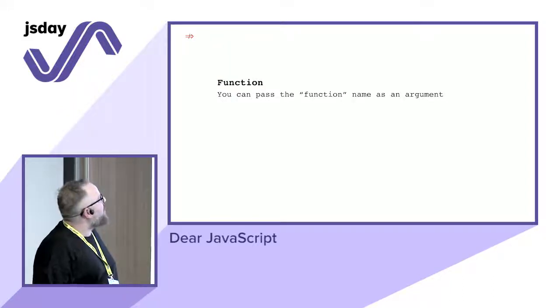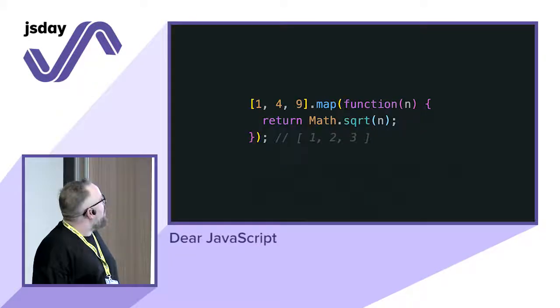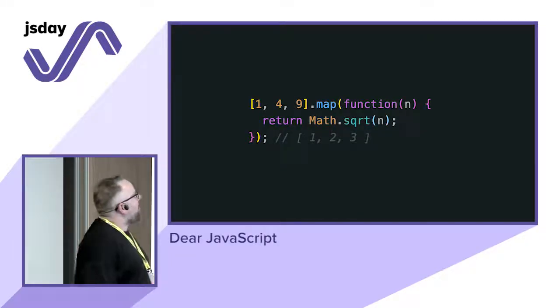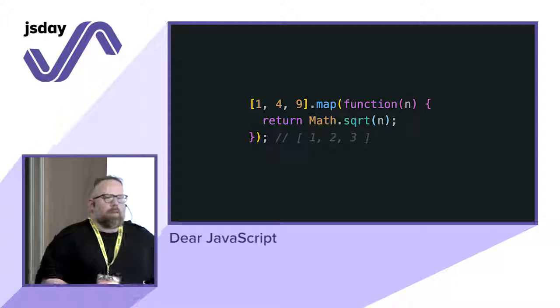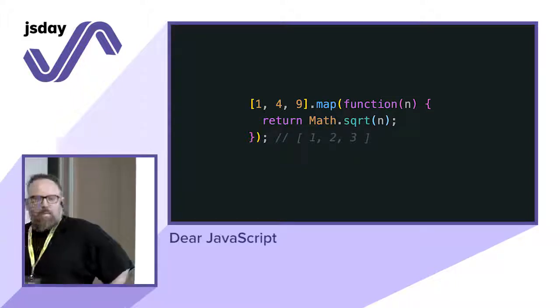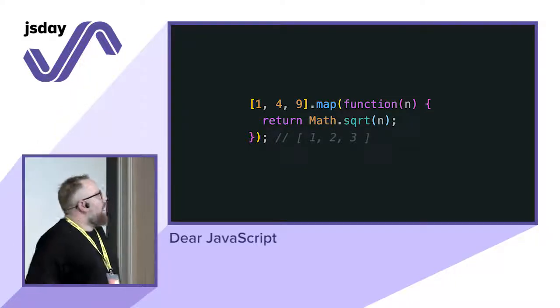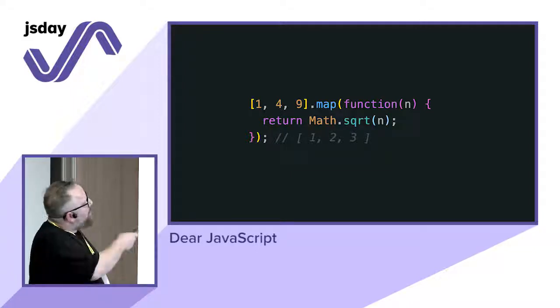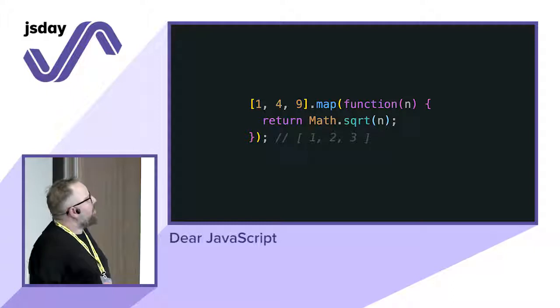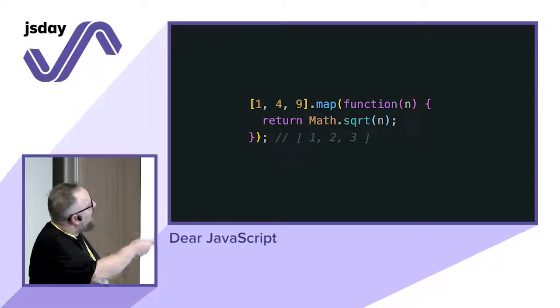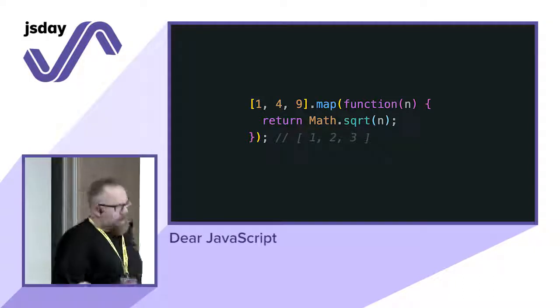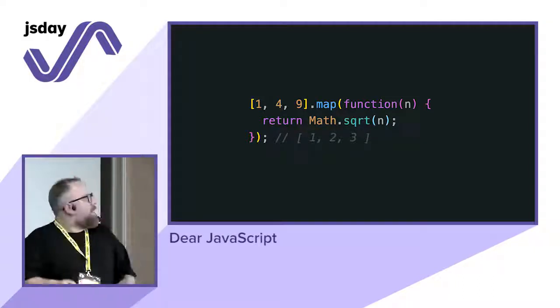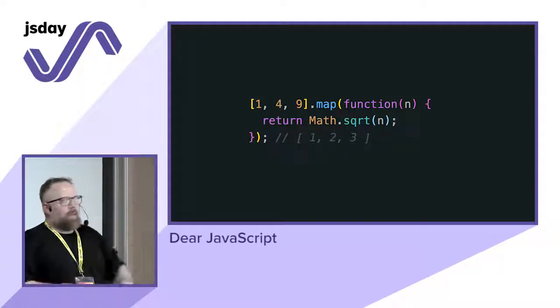You can pass the function name as an argument. Okay, cool. Let's say that you have this array, this collection of numbers, and you have a map function. You want to get the square root. The map will accept a callback. So I'm creating my callback function, and I accept each number, and I'm going to apply the square root to each number. Pretty easy for me. I mean, fine, I know what to do, right?